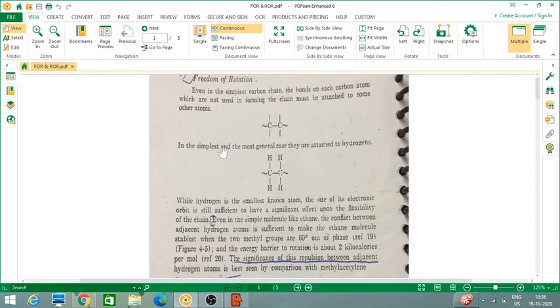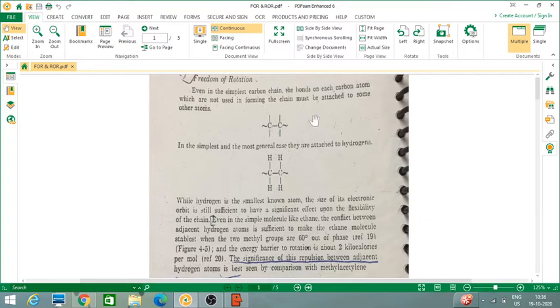Even in the simplest carbon chain, the bonds on each carbon atom which are not used in forming the chain must be attached to some other atoms. So suppose there is an ethane molecule C2H6. So here one bond will be joining carbon and carbon and other bonds will not be forming this carbon chain. But still they should be joined to some other atoms. In the case of ethane it is hydrogen, and mostly it is hydrogen only.